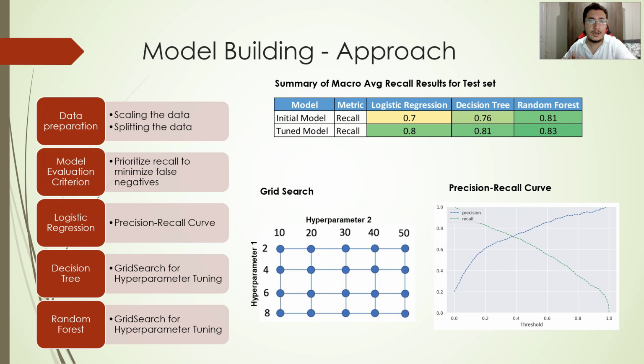For logistic regression, our initial model assessment yielded a recall of 70%, which improved to 80% after tuning using the precision-recall curve, with a threshold of about 0.38. For decision tree, our initial model assessment yielded a recall of 76%, and after hyperparameter tuning using random search, we got a recall of 81%. Finally, for the random forest model, the initial model assessment resulted in a recall of 81%, and after tuning using random search, we got the highest recall of 83%.